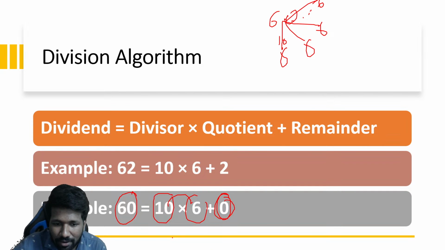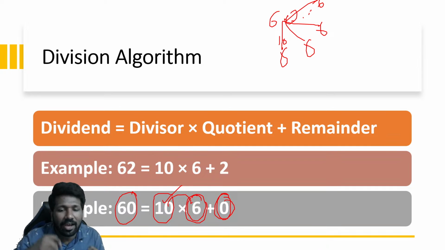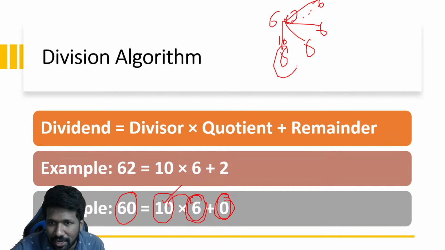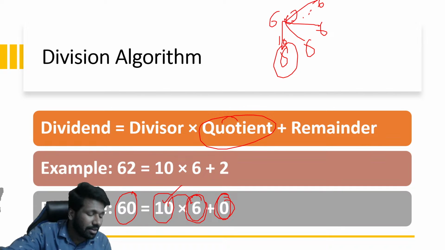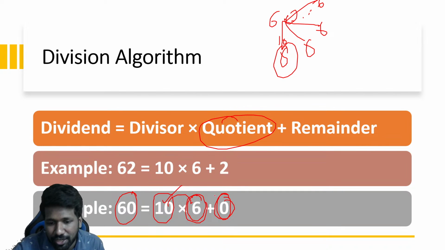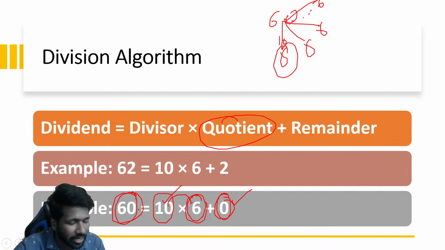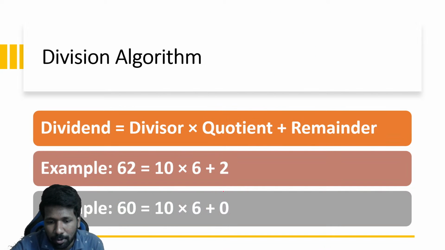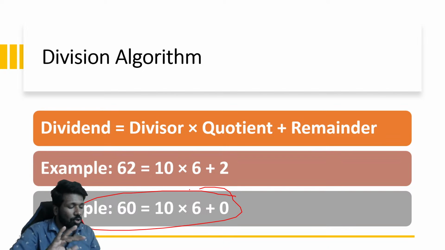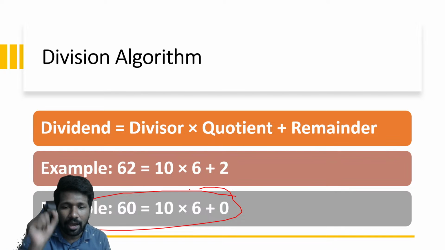What you are dividing with, that is the divisor, and when you are dividing, how much everyone gets. Like in the example of dividing mangoes among people, every person is getting 6 mangoes each. That is called the quotient. And if there are any mangoes remaining after this division is done, that is called the remainder. In the case of 60, there is no remainder. In the divisibility chapter, we were discussing this situation, when there is no remainder. In this chapter, we are discussing what to do when there is a remainder.